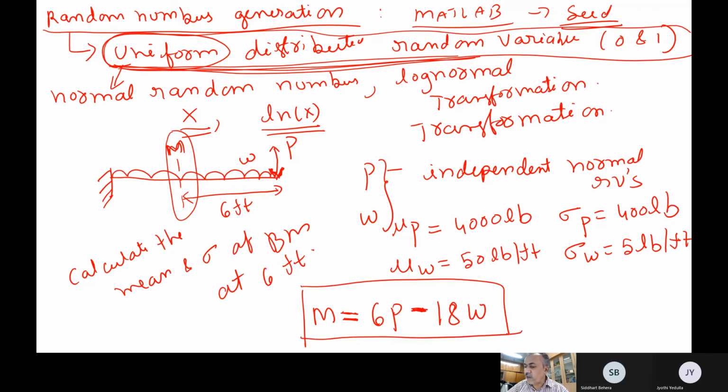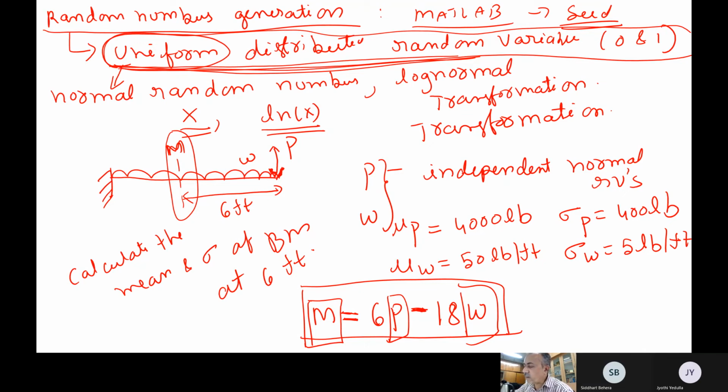Now I have to find out the mean value and standard deviation of the bending moment. Here Monte Carlo simulation is not required, because directly these are all normal random variables. P is normal, W is also normal. So what type of random variable will M be? Both of them are normal and there is no correlation. Obviously M will be normal.